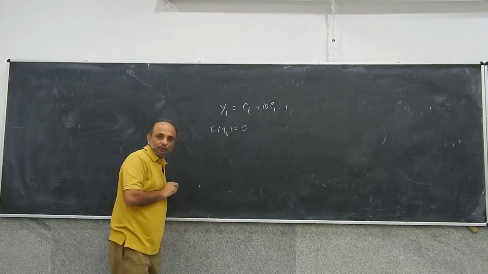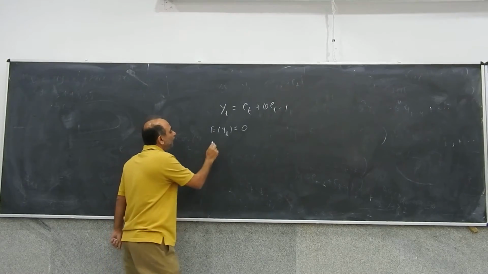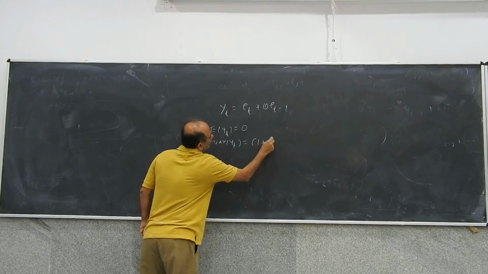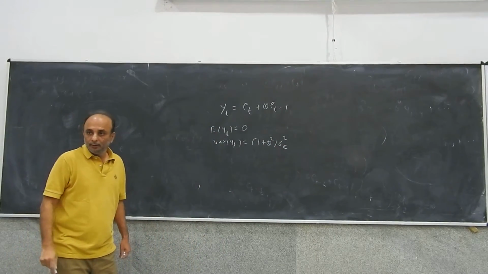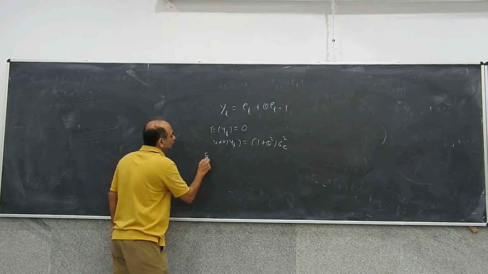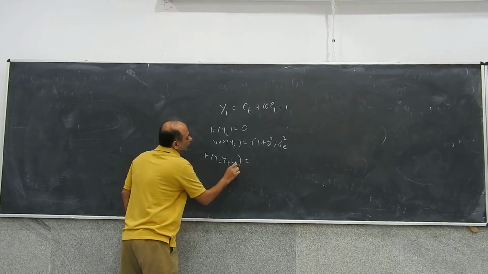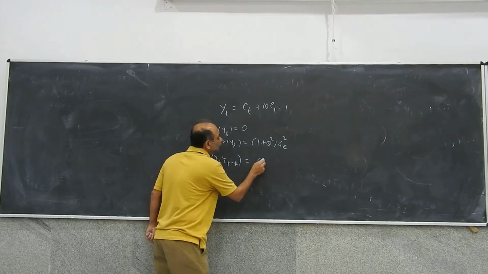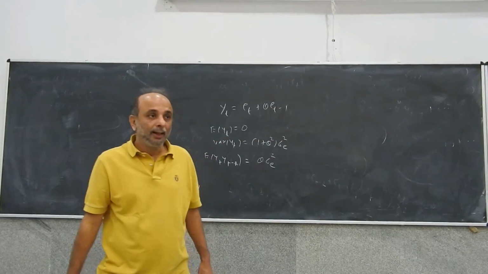Expectation of yt is equal to 0, and we found the expectation of yt times yt minus 1 is equal to theta sigma square e.